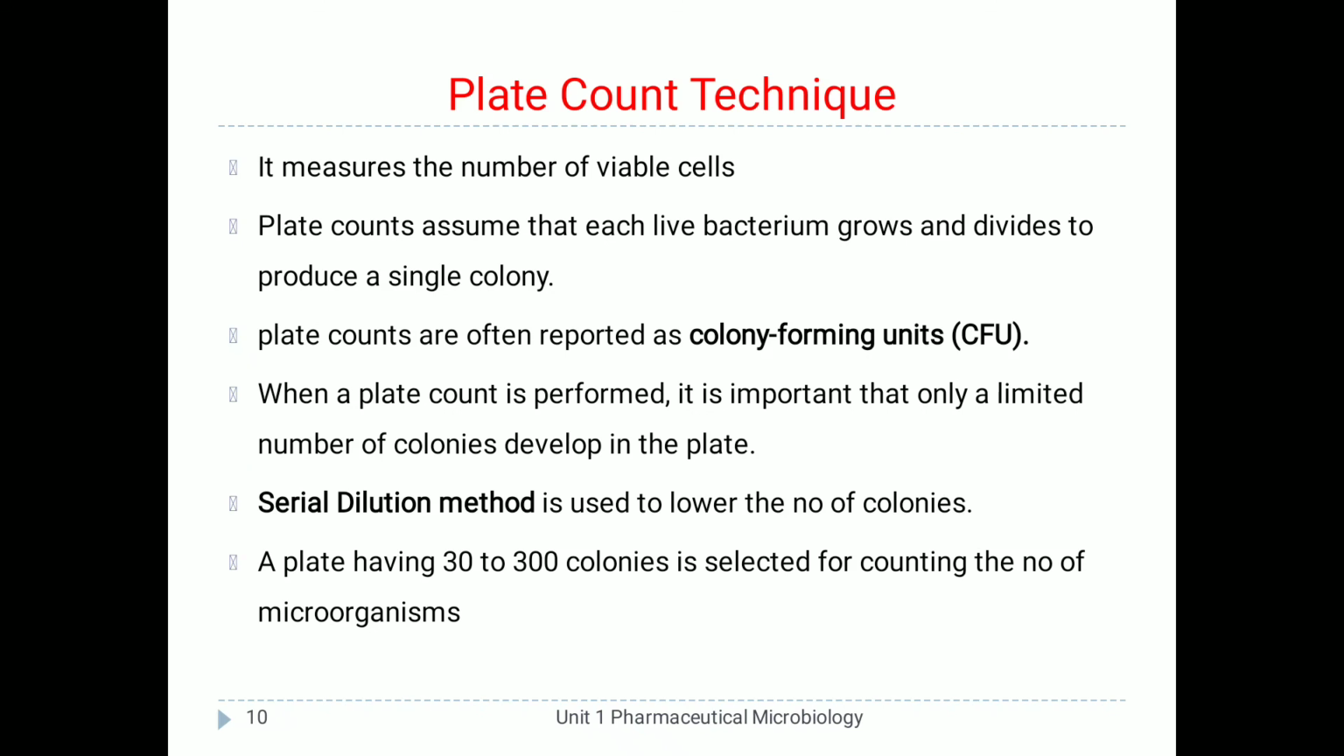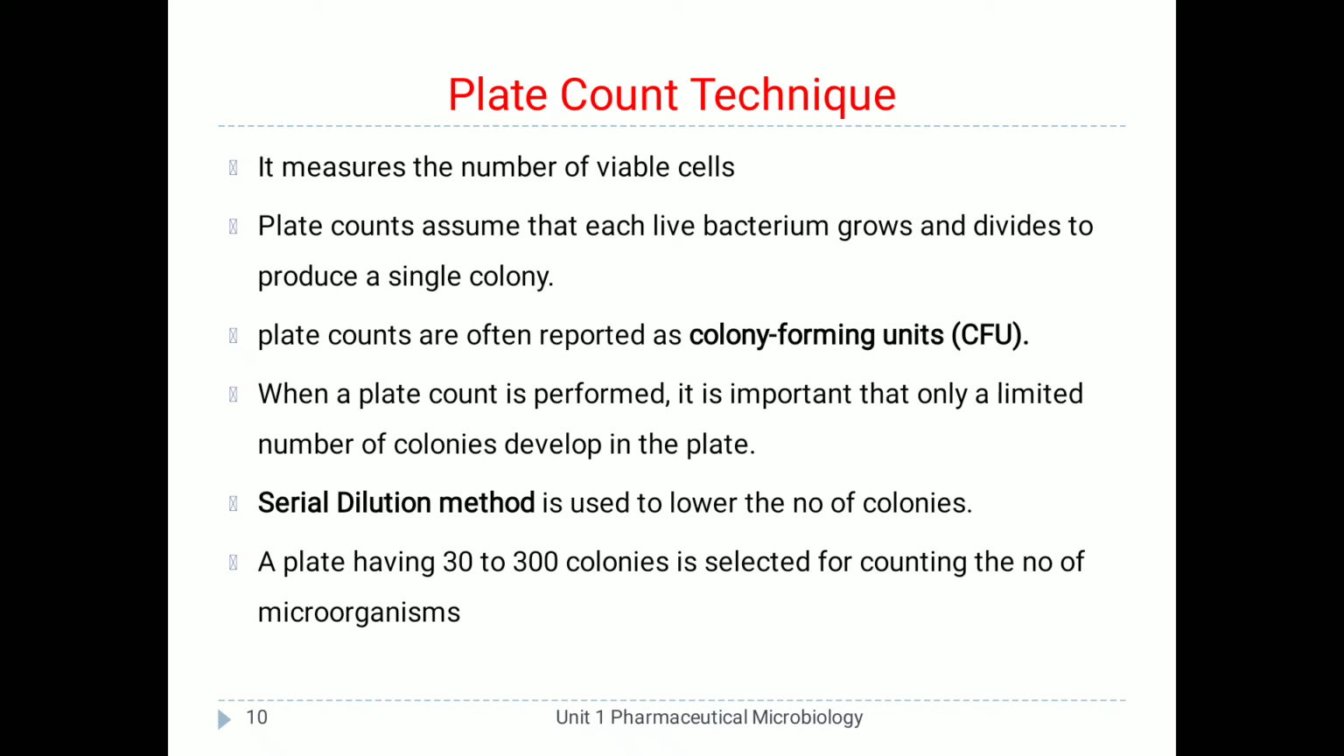Now the next kind of methods are indirect methods, or viable count. In that, the first method is the plate count technique. As the name suggests, plate means Petri plate, and whatever colonies we get within the Petri plate are counted, and that's why the method is called the plate count technique. It measures the number of viable cells only, which we already discussed.